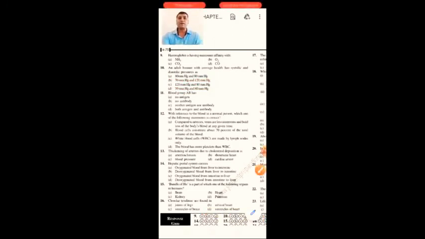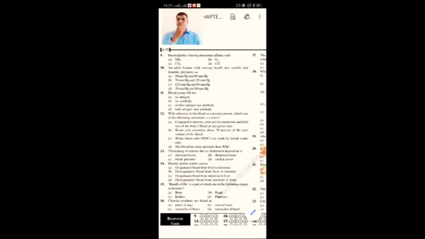Blood group AB: whatever the blood group, those antigens are present. So AB antigens are present means no antibodies are present. So here from the given options, the 11th one, no antibodies.